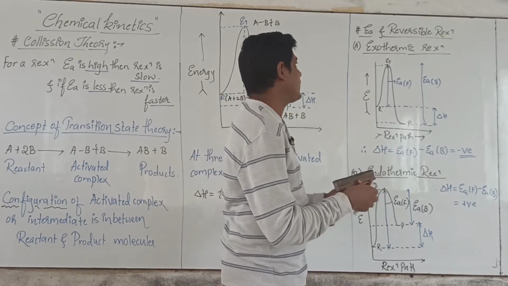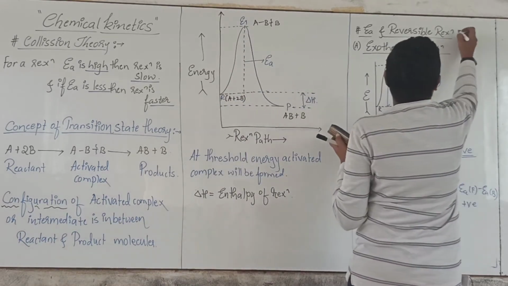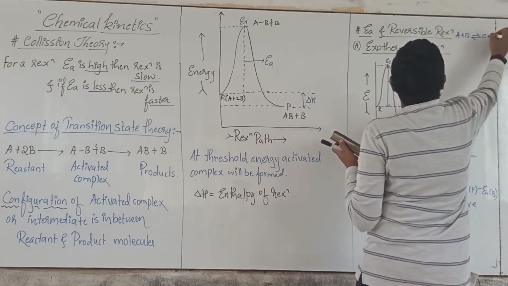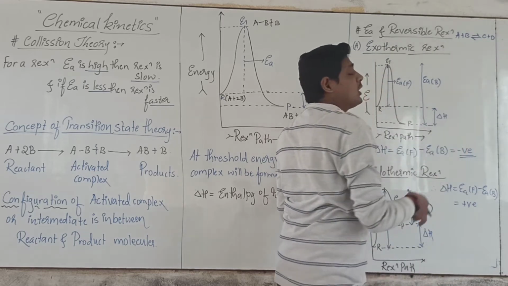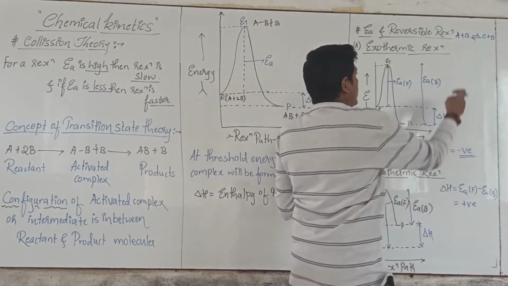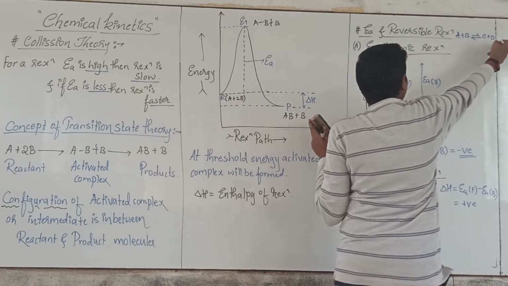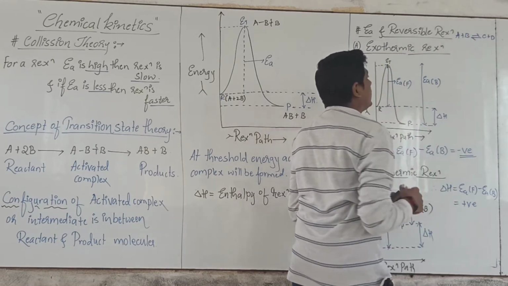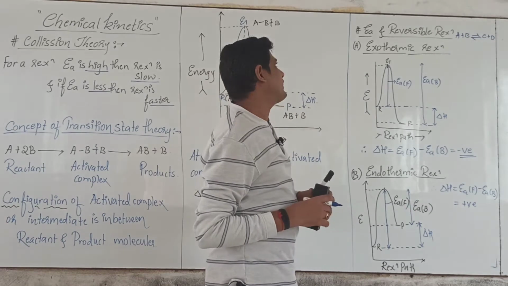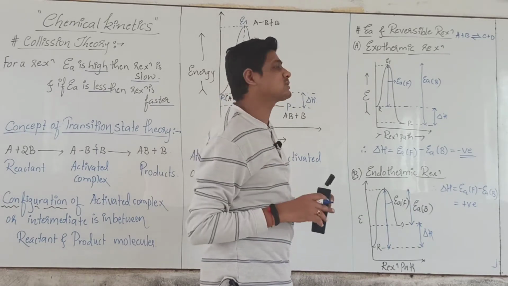Reversible means this sign, at least you can understand that. That is A plus B, this symbol. If A and B are reacting and giving you C plus D, when the equilibrium state is reached, the number of reactant molecules getting converted into product will be equal to the number of product molecules getting converted into reactant. So energy of activation and reversible reaction, that we have to study.